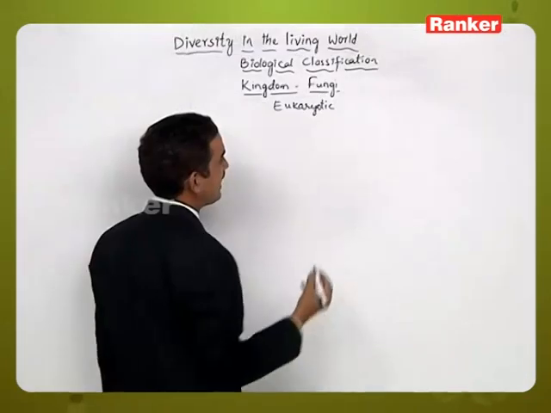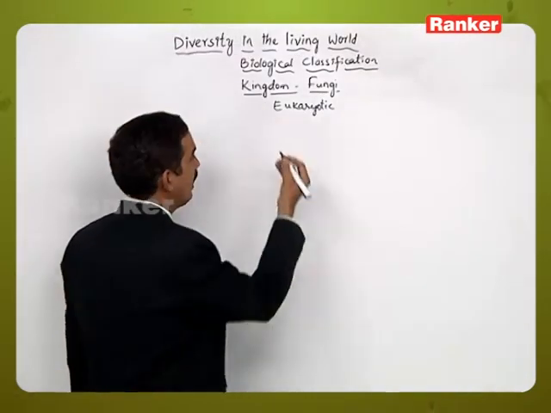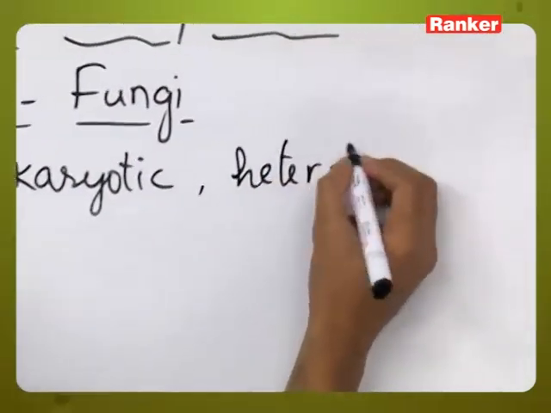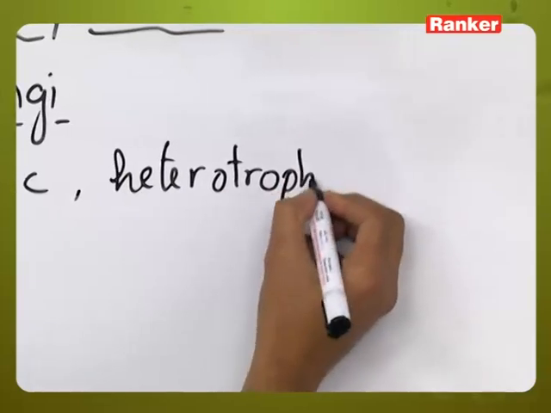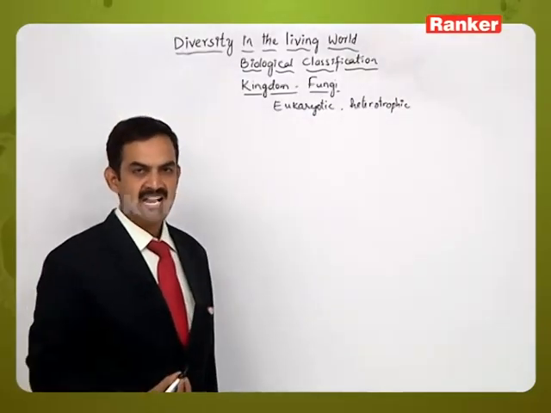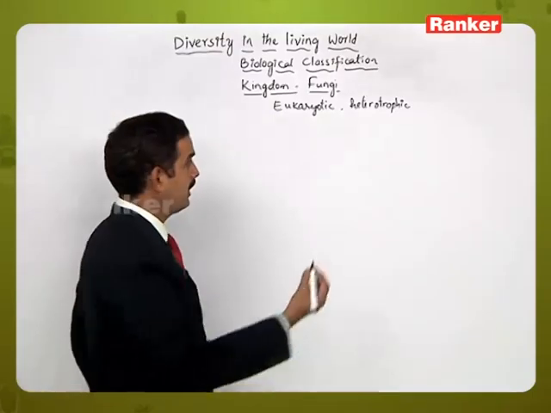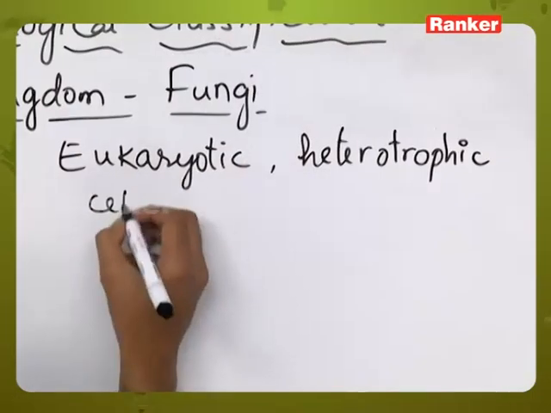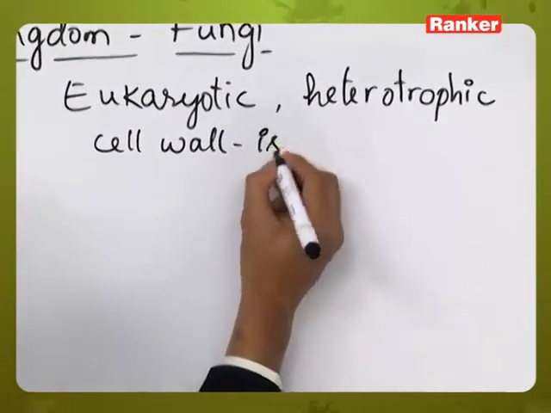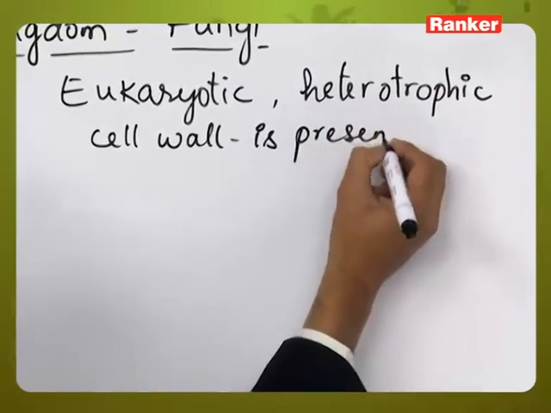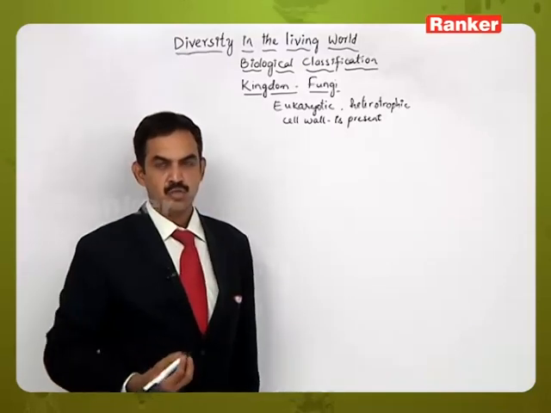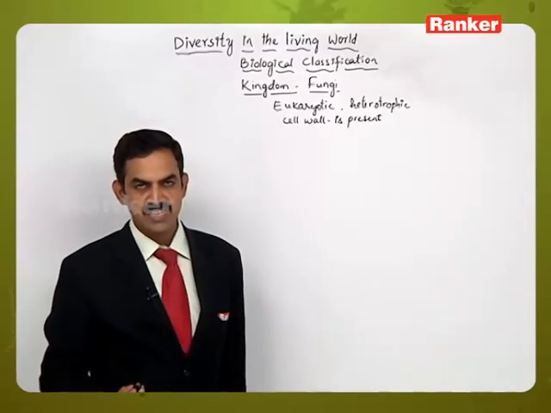That is, they contain a true nucleus, and they are heterotrophic organisms. That is, they cannot prepare their own food materials because they lack plastids in them, and a cell wall is present. This type of organisms are eukaryotic but non-photosynthetic in their nature.